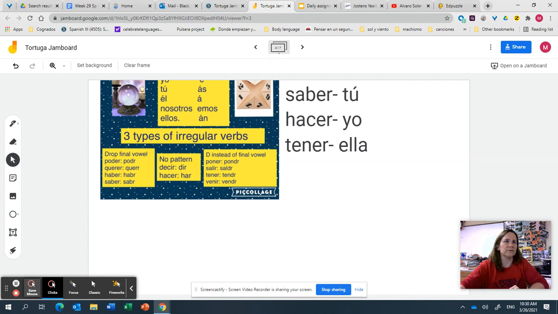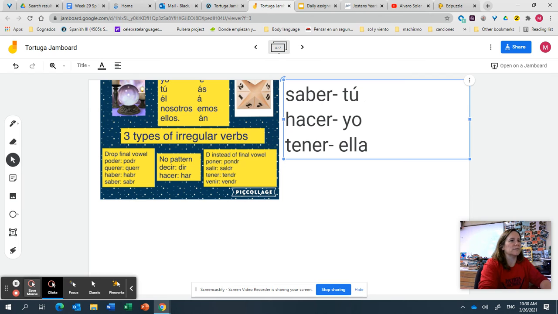All right, so on your own, see if you can figure out how to do these three verbs with the irregulars. All right, so let's go over those.